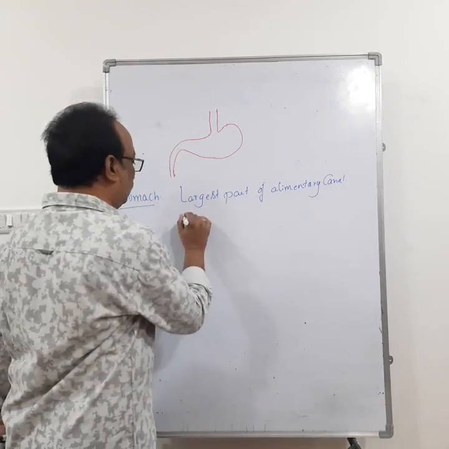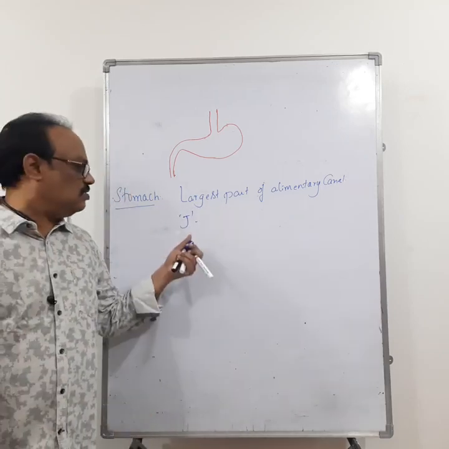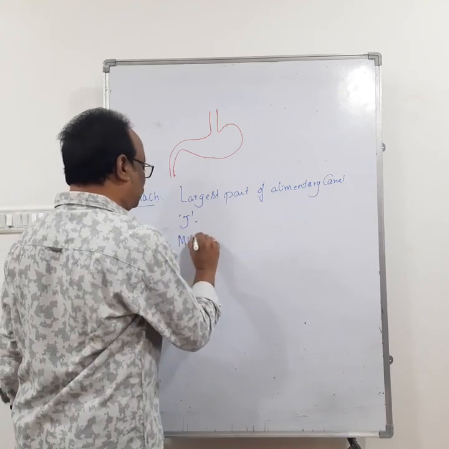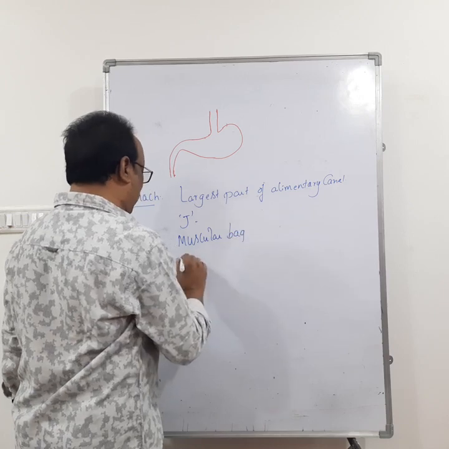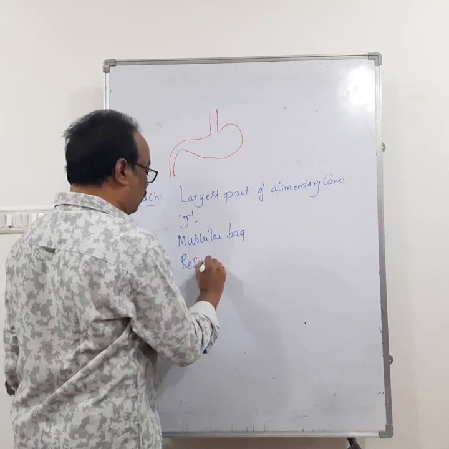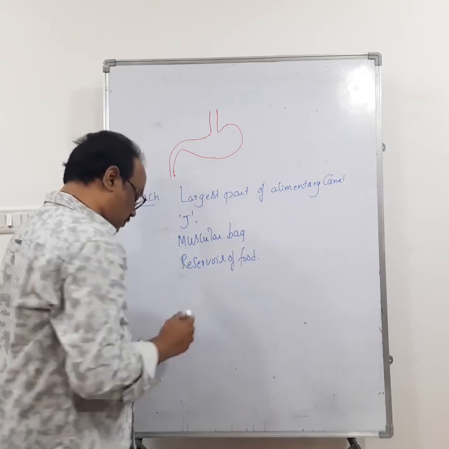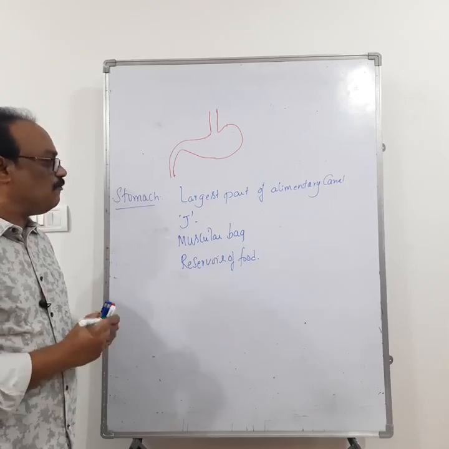And the stomach is a J-shaped structure. Remember that. What is the shape of the stomach? It is a J-shaped structure. And the stomach is a muscular bag-like structure, a muscular bag, and acts as a reservoir of food.